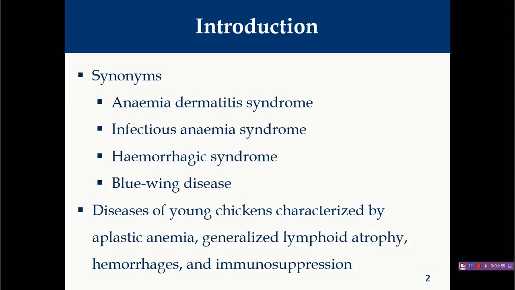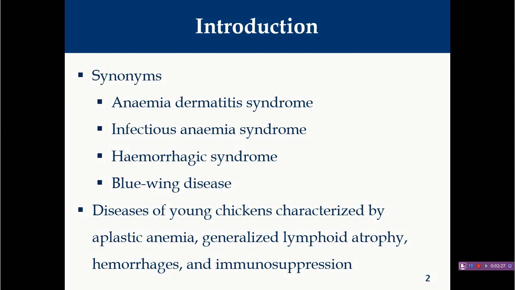So generally this particular virus is responsible for apoptosis of the precursor cells of the bone marrow, and this leads to severe anemia. This virus is also responsible for generalized lymphoid atrophy, because it replicates inside the precursor T lymphocytes of the thymus as well as in the bone marrow, and ultimately induces apoptosis. So generally you will find generalized lymphoid atrophy, and hemorrhages, as we have already discussed.